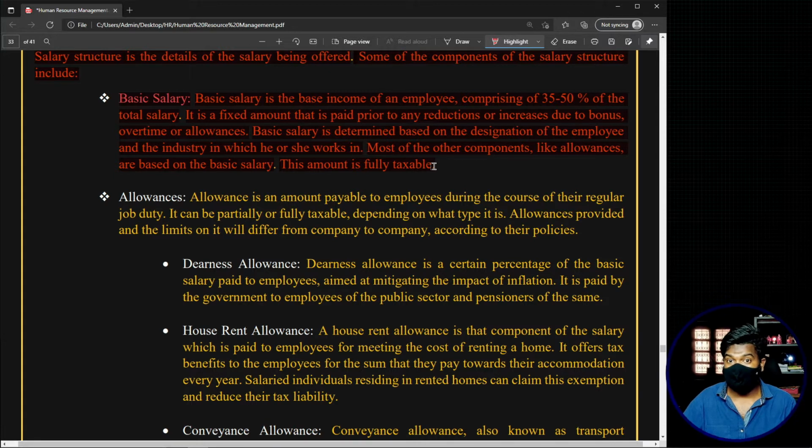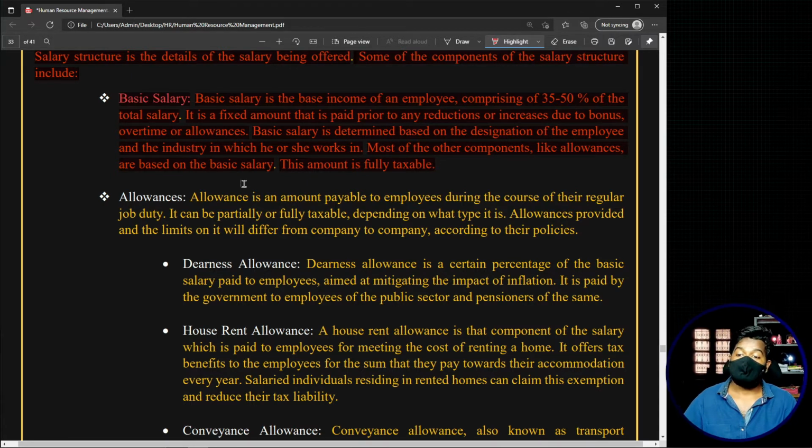The second thing is, see, there is no particular order that you have to follow, telling that this should only be the first component, this should only be the second component. But generally these are the most commonly seen components in any salary slip or any pay slip, or in any compensation given to an employee, or in any wage structure given to an employee.